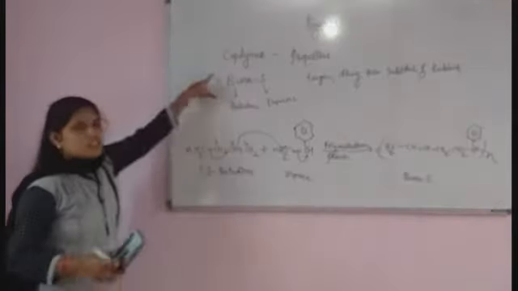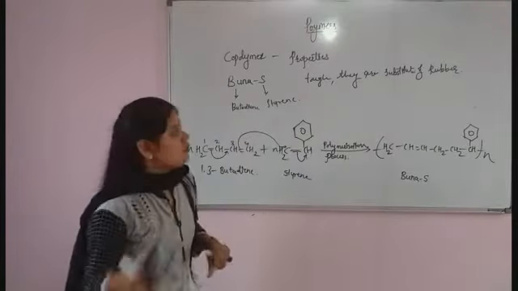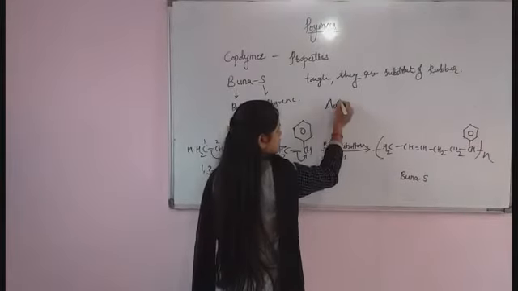Because of this reason, this copolymer is used to manufacture auto tires.